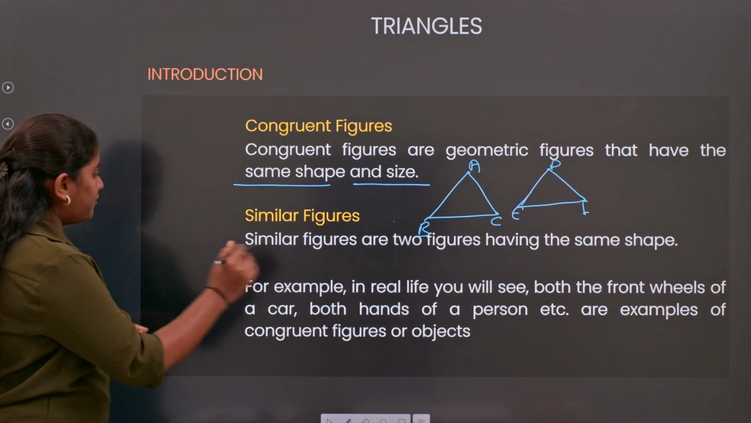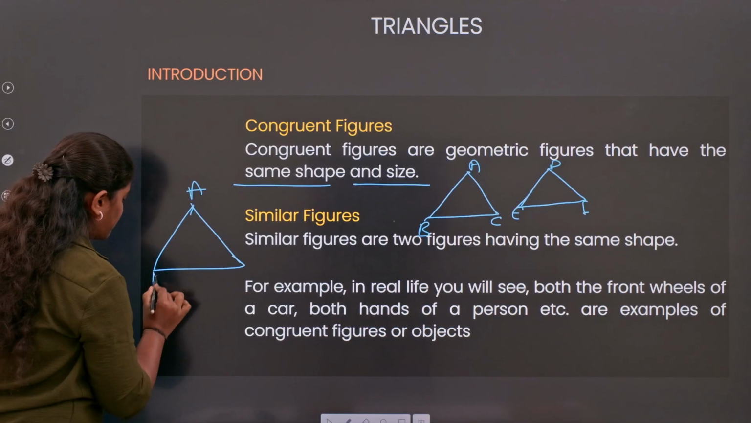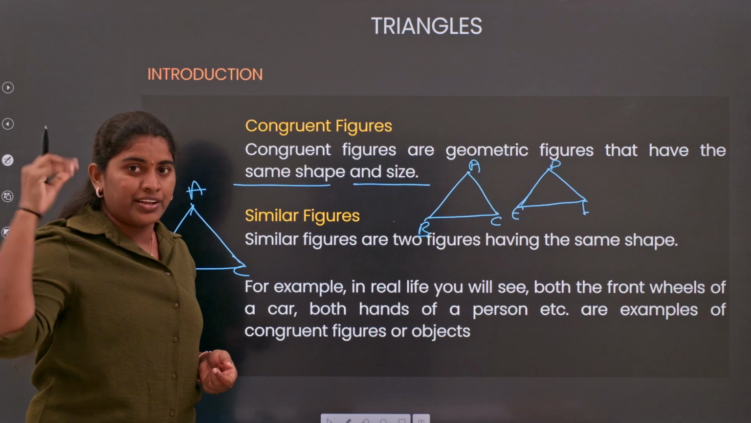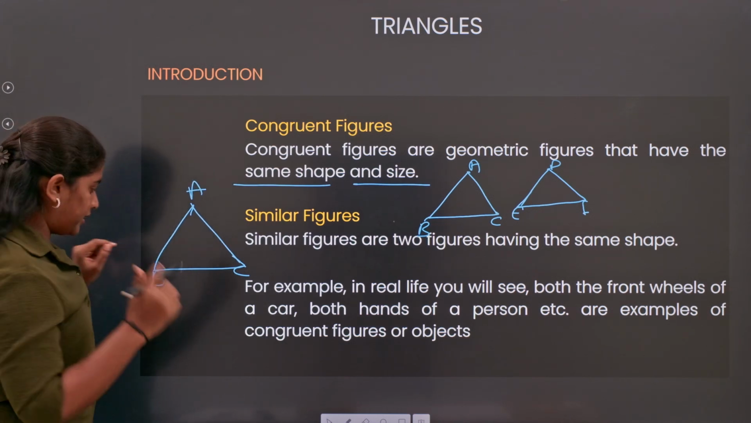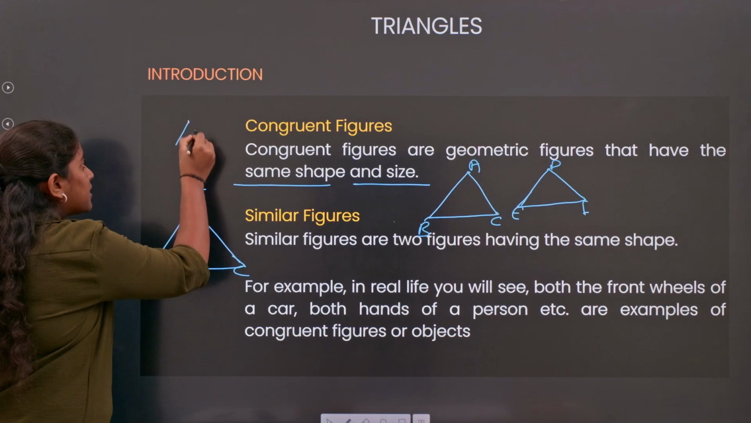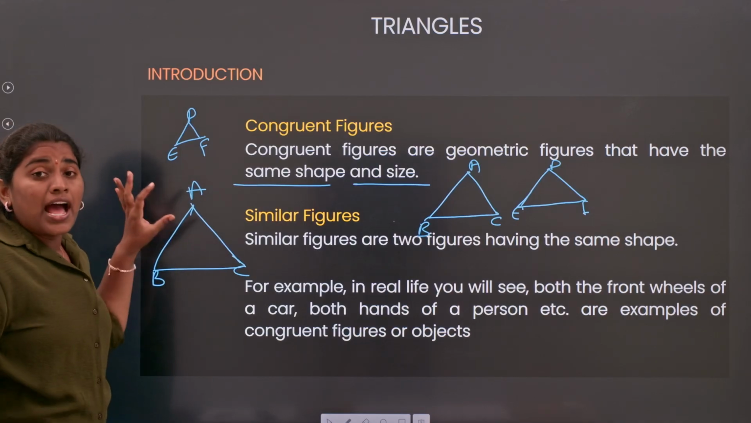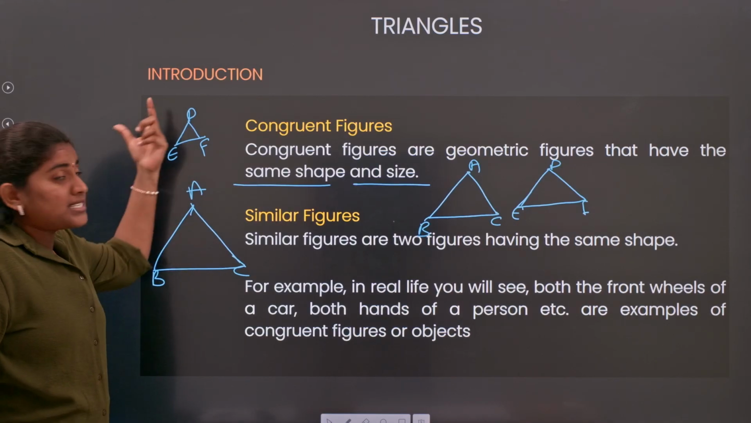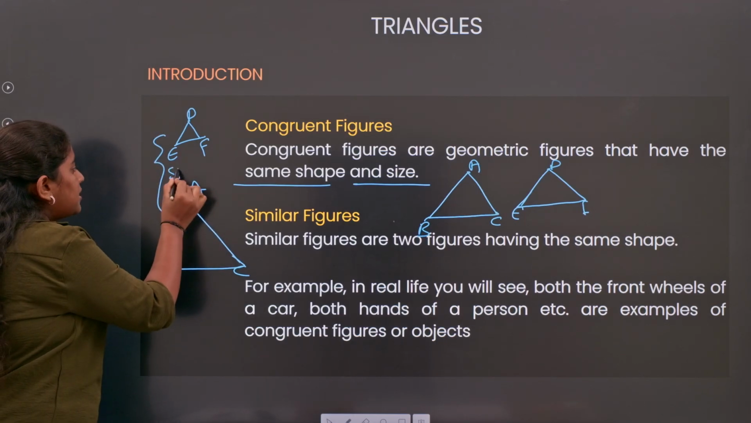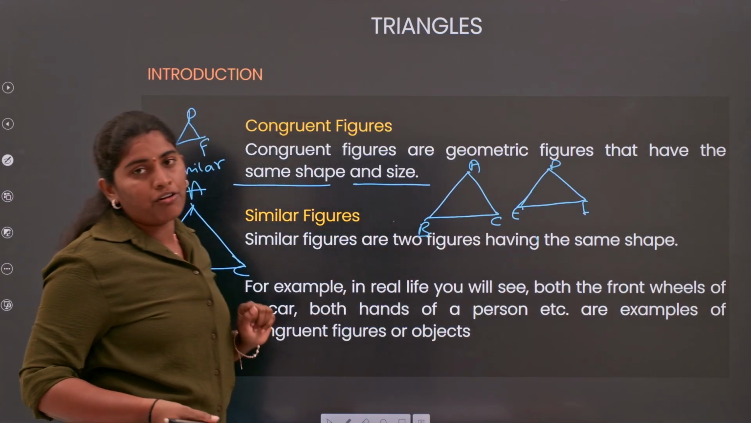Similar triangles means if I am taking a triangle ABC, this is my triangle ABC. Whenever we are seeing pictures, we zoom in and zoom out, right? In the same way, if I zoom in, this triangle will become big, and if I zoom out, this triangle will become small. So the small version I am taking DEF. Now I can say that triangle ABC and DEF are similar. These two will form the similar pair of triangles, and these two will form the congruent pair of triangles.